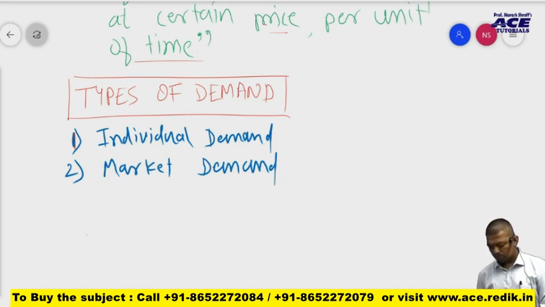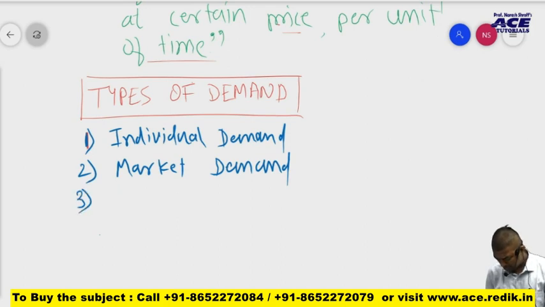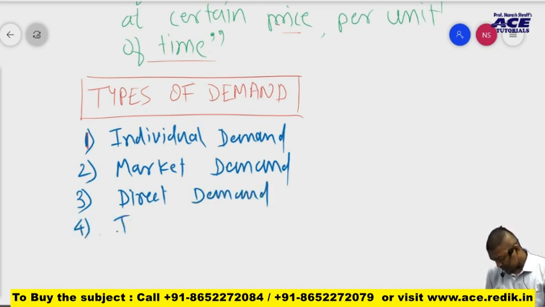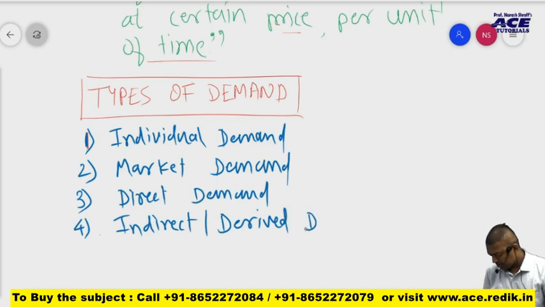Third one is direct demand. Fourth one is indirect or derived demand. Fifth one is composite demand.